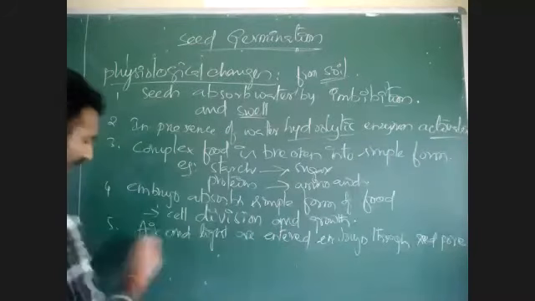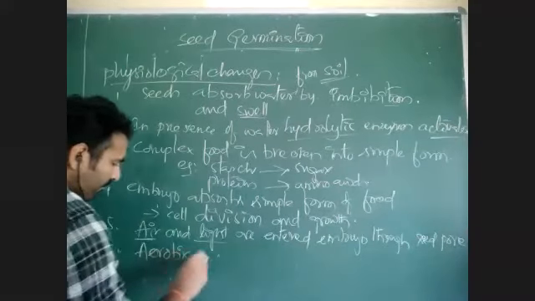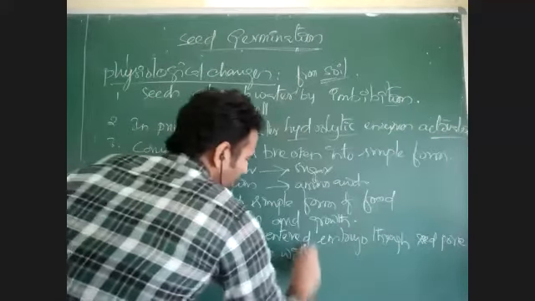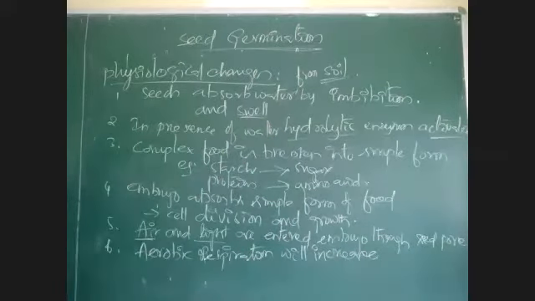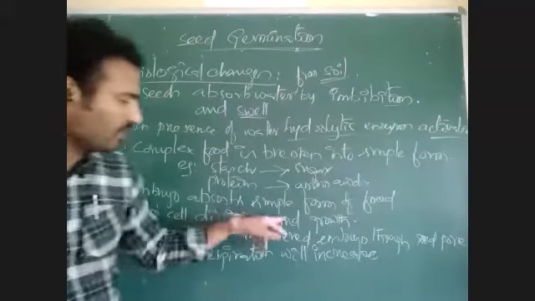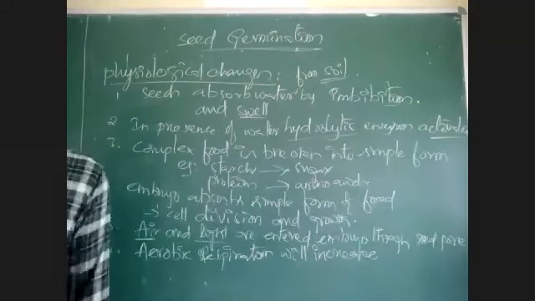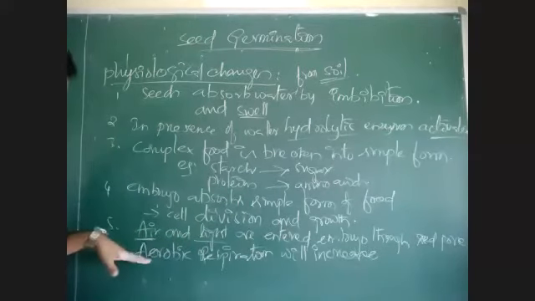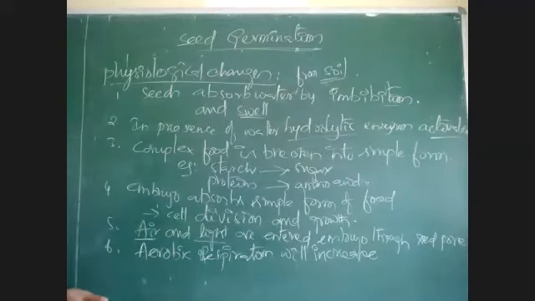As air is available, aerobic respiration will increase. What is respiration? Respiration is a process of exchange of gases, along with a release of energy. Reserved food material is undergoing breakdown in respiration. Glycolysis, the TCA cycle, like that, the processes are taking place. So in presence of air and light, the aerobic respiration process is increased. As a result, there is high metabolic rate. Okay. So what will happen?